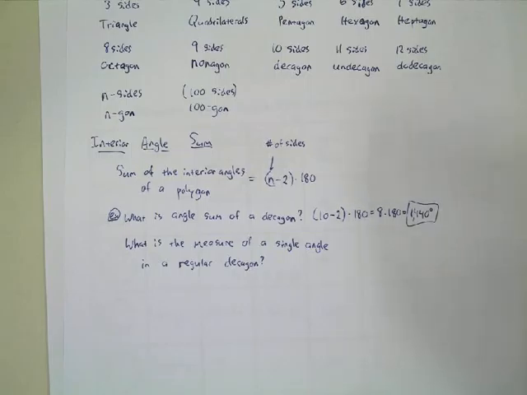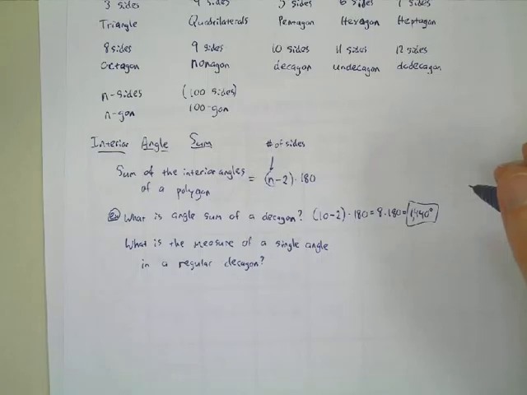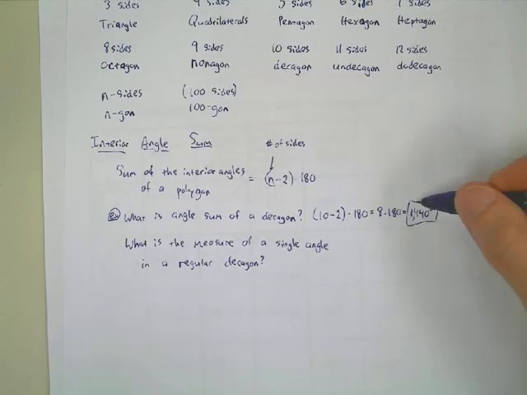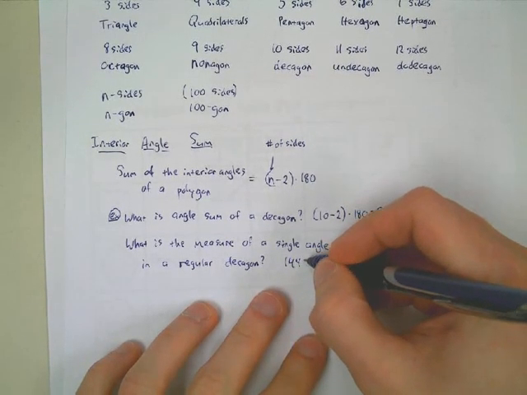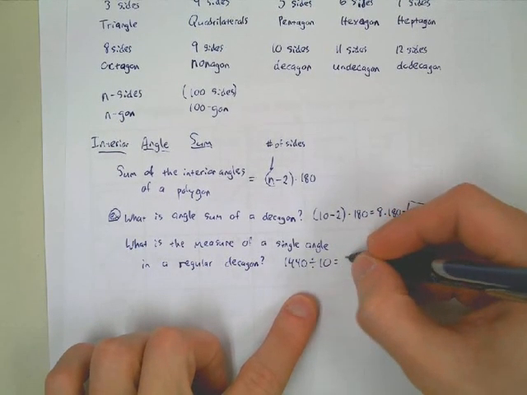Divide our sum by 10. Exactly right. Because what does it mean to be regular? All the angles will be the same. And how many angles are in a decagon? 10. And so if we know the sum of the angles is 1,440, and since this is a regular decagon, we can divide that by 10, and we know that each individual angle must be 144 degrees.